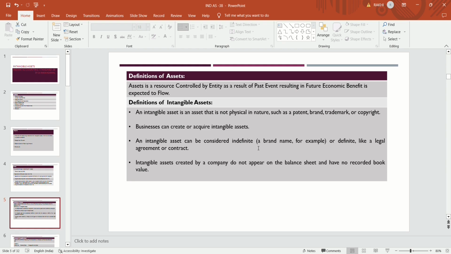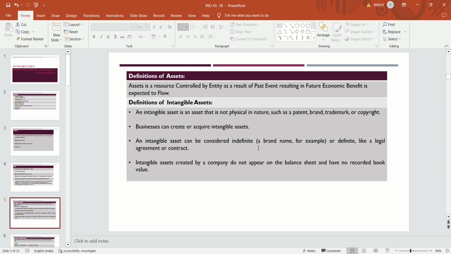Created means self-generated intangible asset. If the company creates its own intangible asset, it does not appear on the balance sheet and has no recorded book value. This is a very important definition of this standard, which we will discuss in detail.